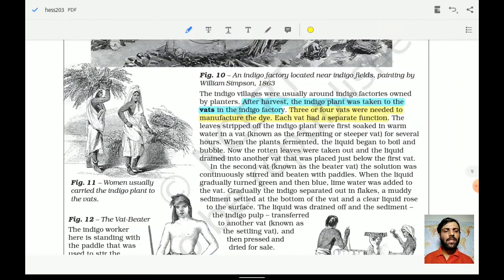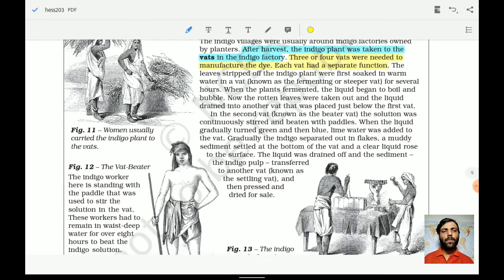Okay, so different types of activities were happening. Three or four vats were needed to manufacture the dye, and each vat had a separate function. So what was the function? Let us read. Just a story to provide you more context about how the indigo, apart from cultivating, used to be converted into a finished product.